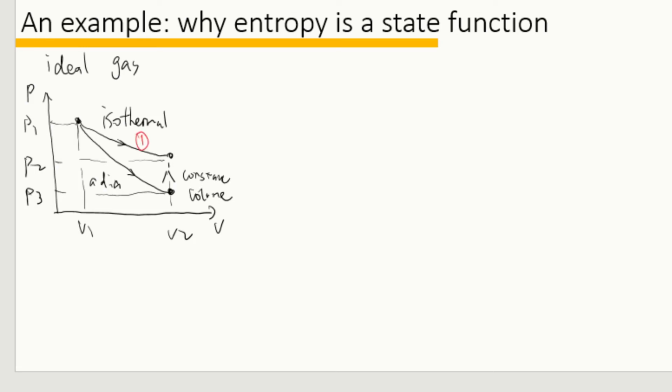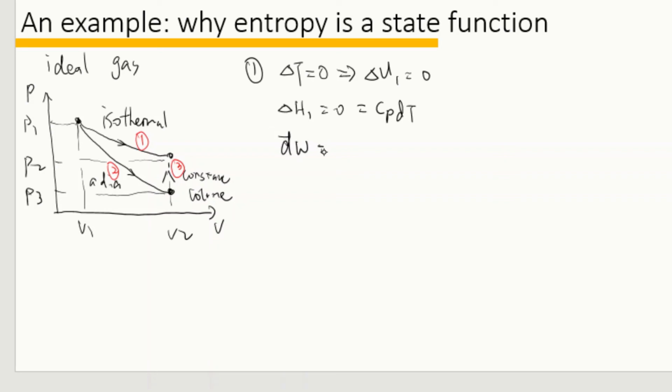So let's write the equation for each process. Process 1, because it is an isothermal process, delta T equal to 0. It means the internal energy, delta U, equal to 0. Enthalpy also equals 0 because the temperature change is 0. And the work equals pressure multiplied by dV.